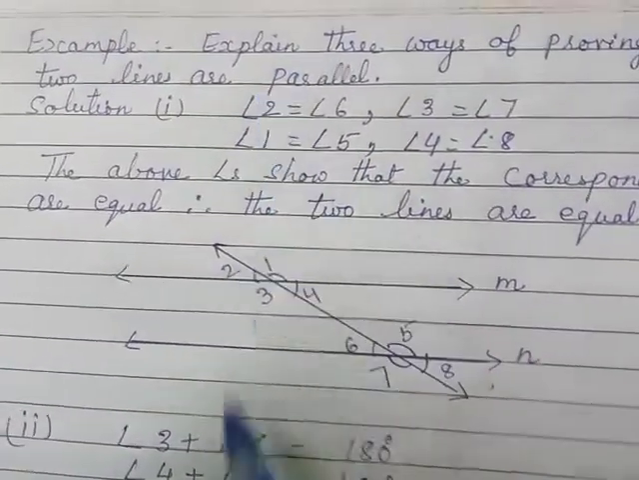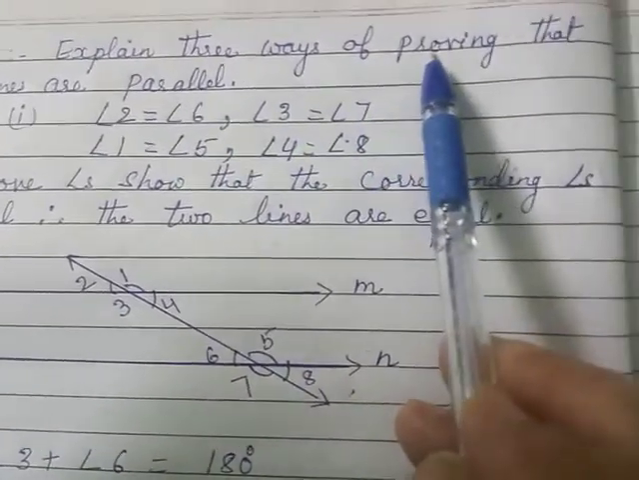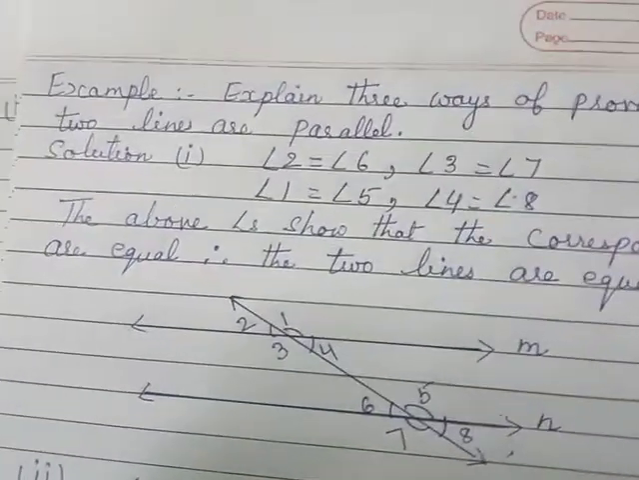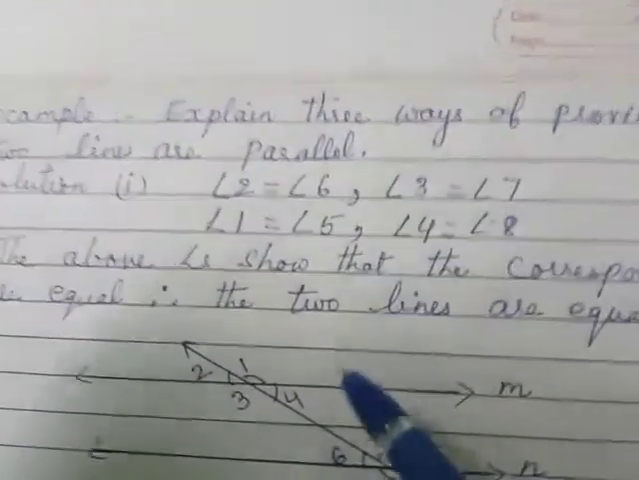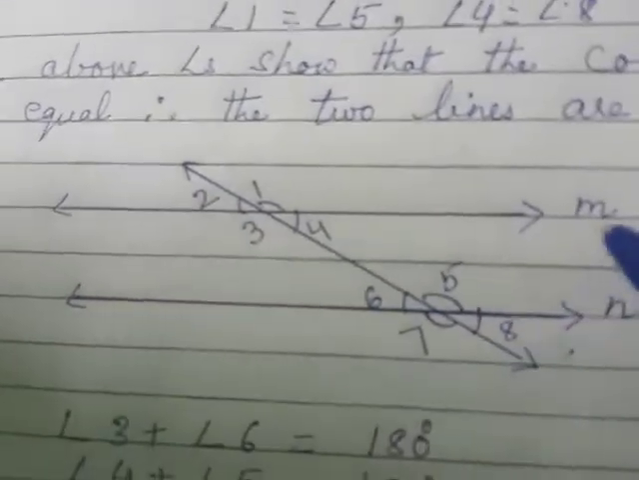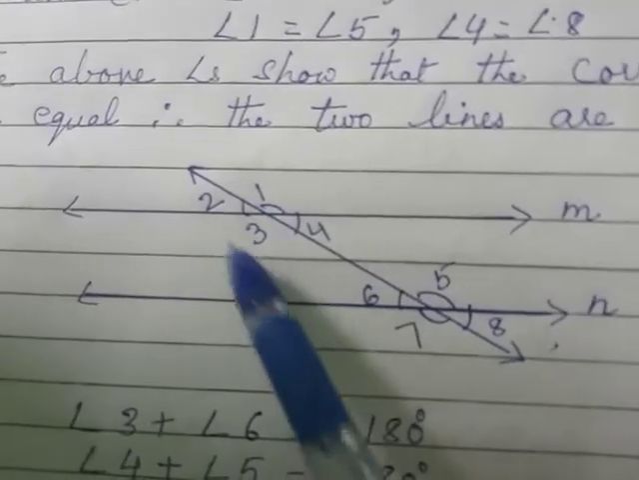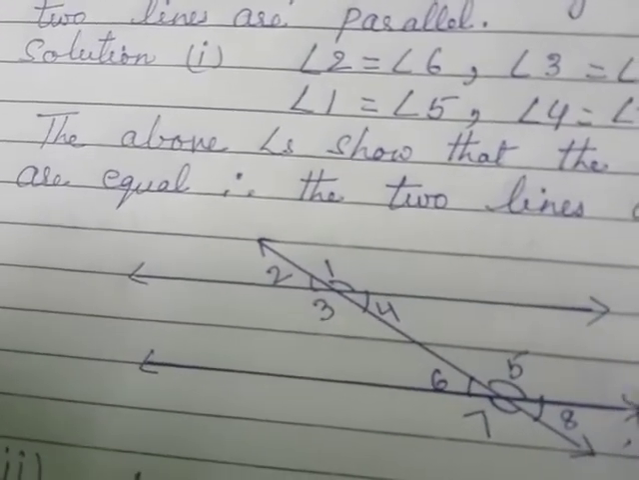Now, I have done an example here for you. Explain three ways of proving that two lines are parallel. You have to find out three ways by which you can prove that two lines are parallel. See here, I have drawn this figure. This is one line M, this is another line N, and these are the 8 angles marked here. Now you have to prove whether these lines are parallel.